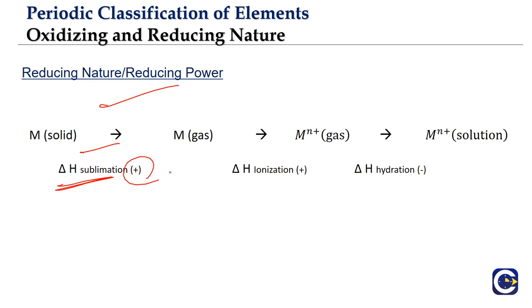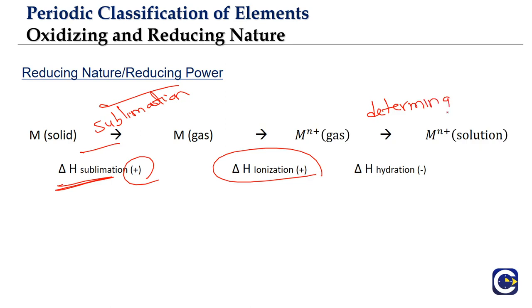Solid to gas means we have to supply energy. So sublimation is an enthalpy positive process. The second step is ionization, which is also enthalpy positive, so there also we have to supply energy.